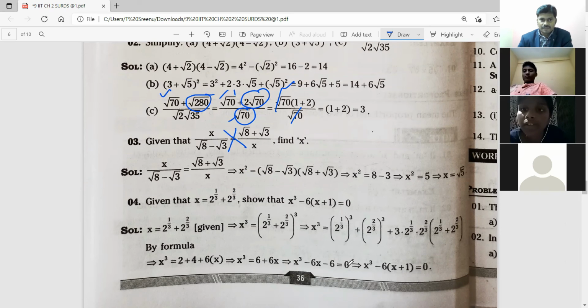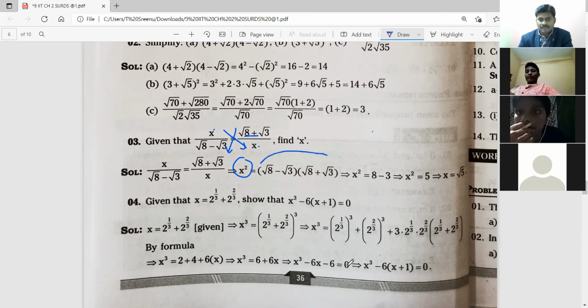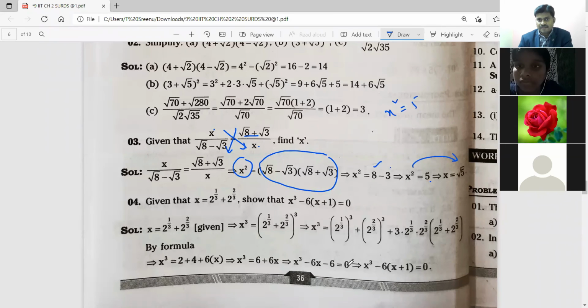If you understand, okay. If not, on the board I will explain. You know cross multiplication? X square is equal to root 8 minus root 3 whole square. Cross multiplication: x into x, x square. And 8 plus root 3, 8 minus root 3 comes as a square minus b square again. 8 minus 3, 5. Then the square goes that side, square root. X square is equal to 5. X is equal to under root 5. All right. Chandana, are you there? Okay, fourth sum.